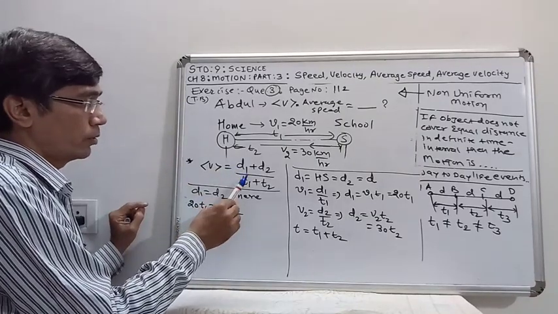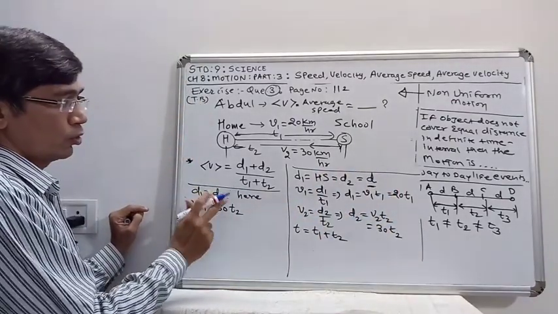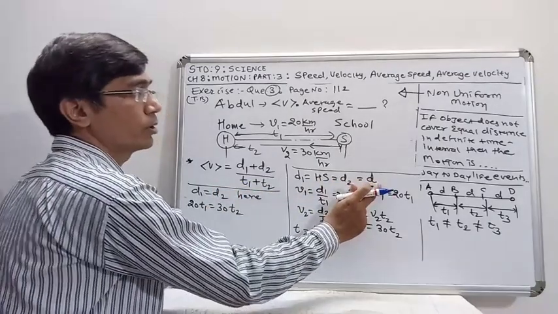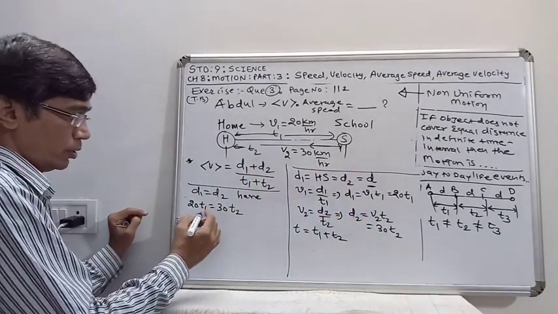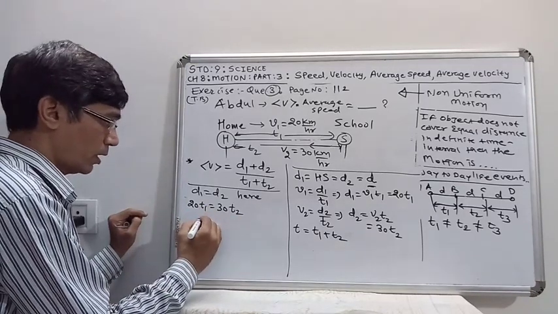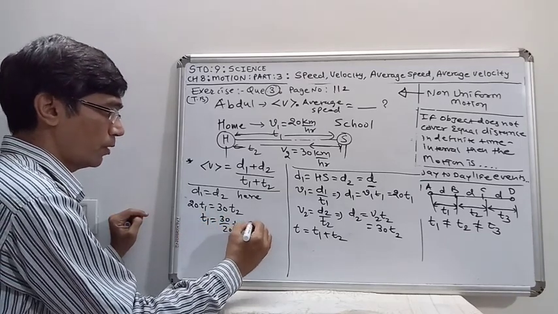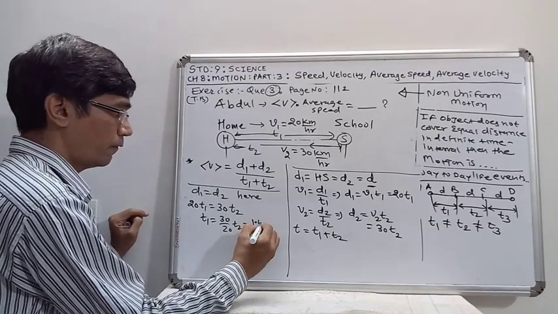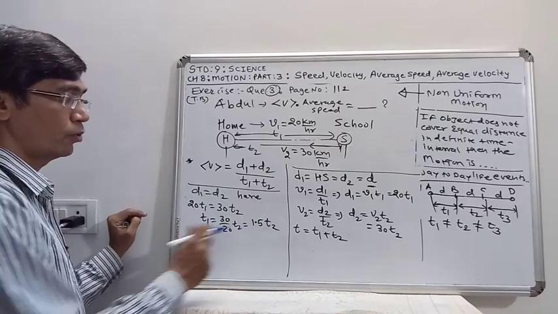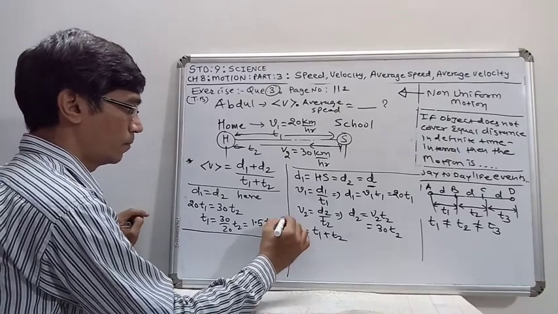To obtain t1 and t2 in terms of the distance d. So 20 t1 is equal to 30 t2, which means t1 is equal to 30 upon 20 t2, that is 3 by 2 t2, which is 1.5 t2.